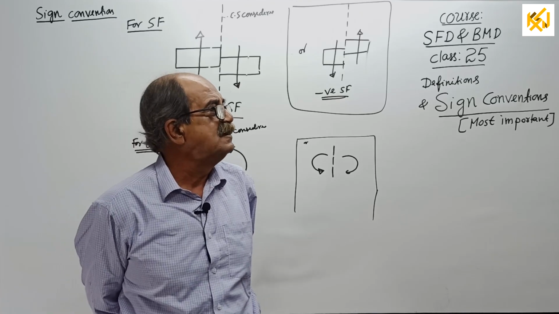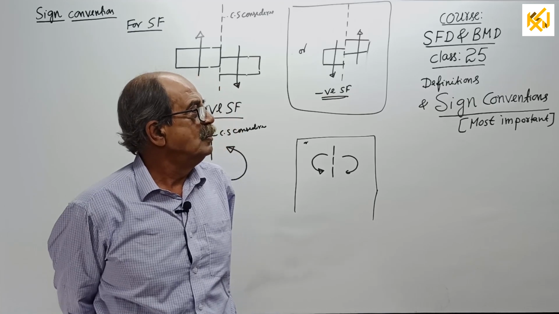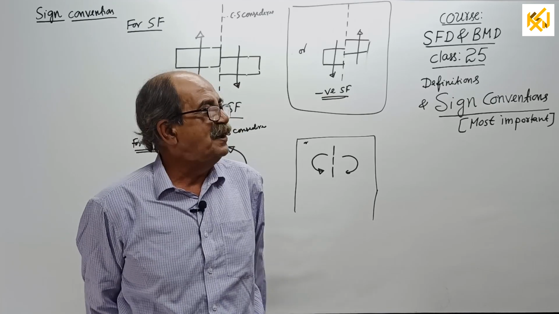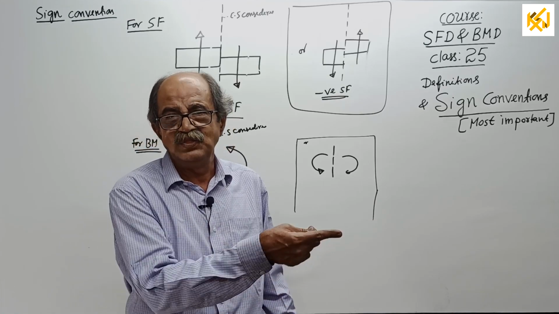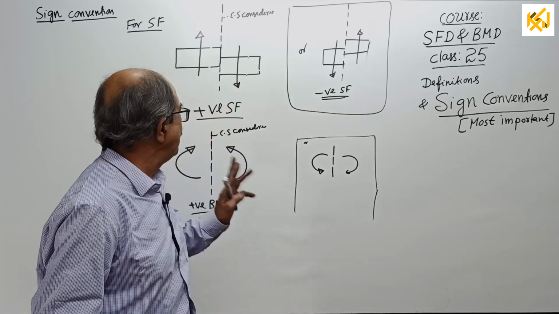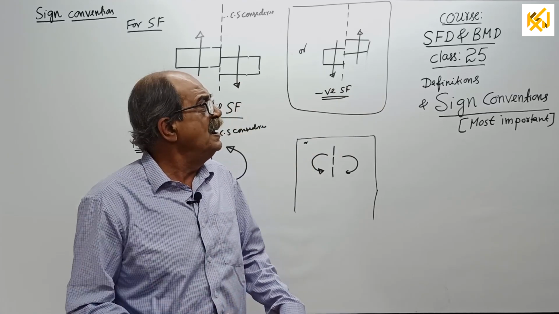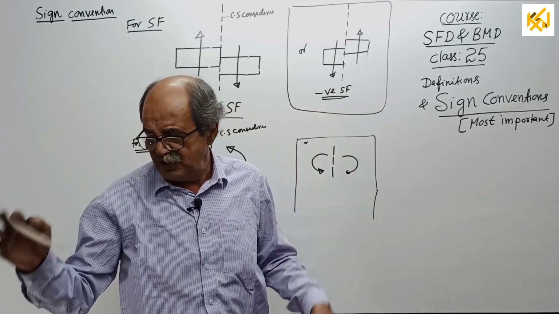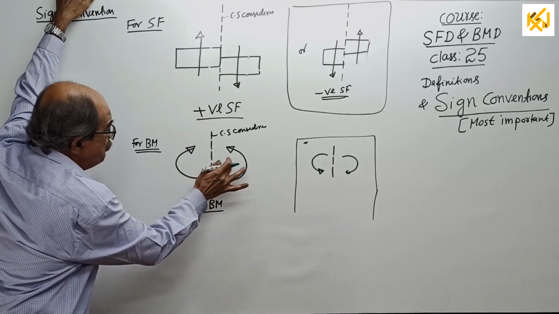I will ask the students, shall I take hogging positive in the next question, sir? No, sir. Why? Sir, confusion. Okay. My purpose is to see that there is no confusion. So, once I decide some sign, throughout the course I will stick to the same thing. If you are highly intelligent, you can take whatever you want. Okay.